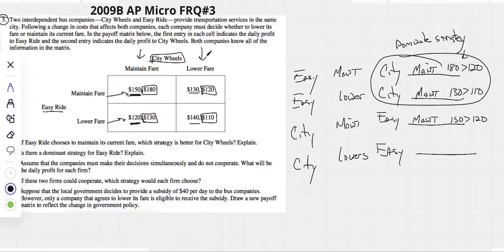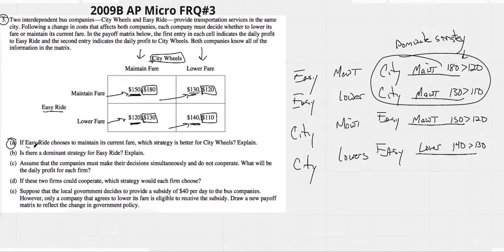Now, if City Wheels lowered, Easy Ride has two choices again, either to maintain or lower. In this instance, Easy's going to lower because 140 is greater than 130.